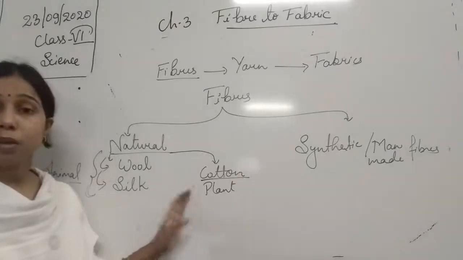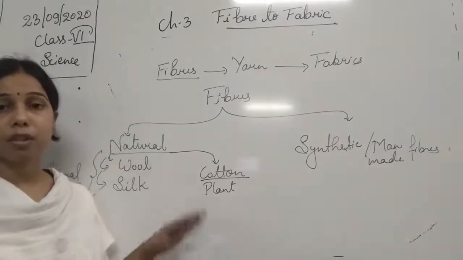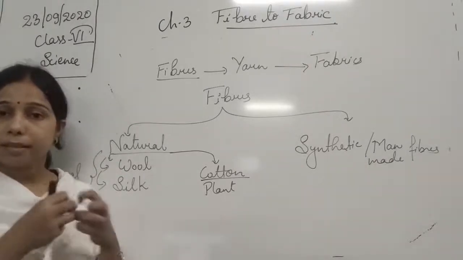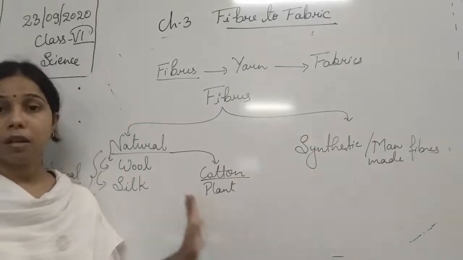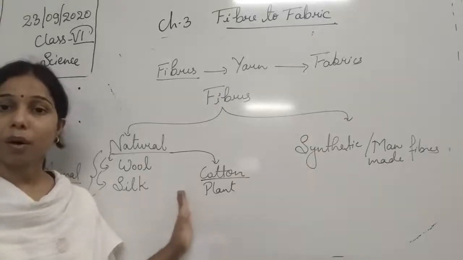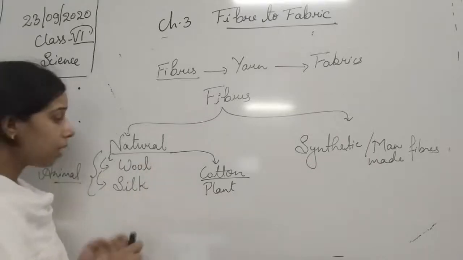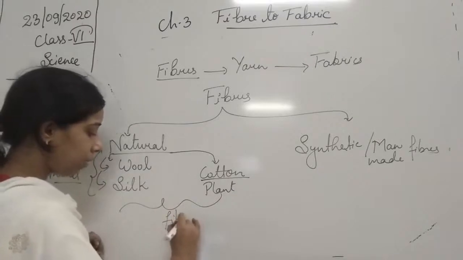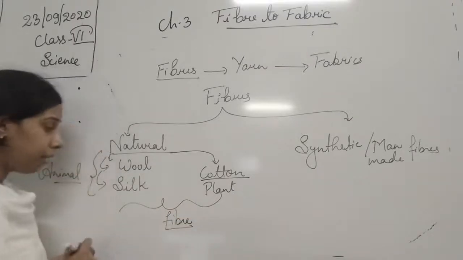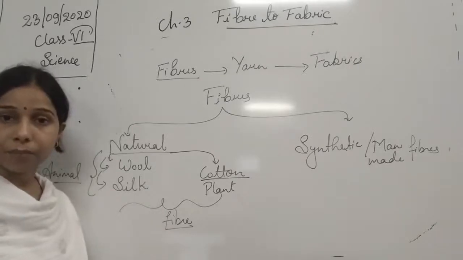Cotton plant. So in a cotton plant, cotton balls are there, and over which this cotton is present. We used to separate the cotton from the cotton ball, and this cotton fiber will help in making the cotton fabric. Okay, so these are the fibers, students, and these fibers, when we spun together, then these fibers help in making the woolen fabric, silk fabric, and that of the cotton fabric.